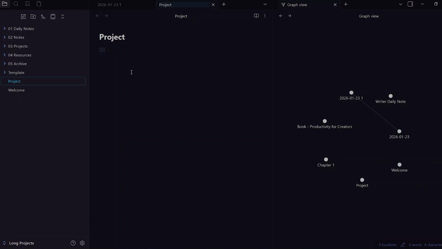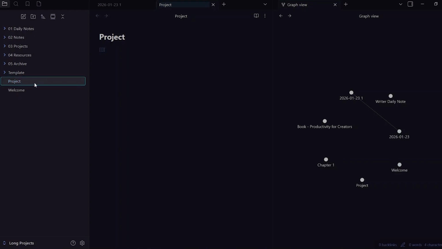So every project note is going to have linked working notes and a clear end state. So when the project ends, the notes are still going to remain useful. When we're done with this project, we're going to have useful notes. This is going to prevent clutter and it is going to preserve knowledge. The projects may come and go. The projects always come and go, but your system should not suffer because of its coming and going.